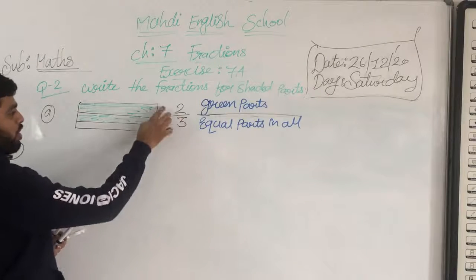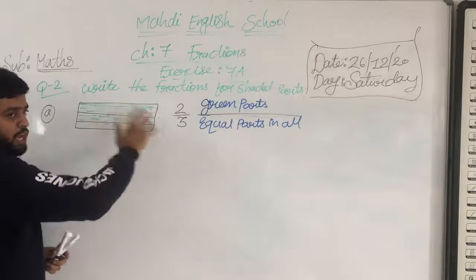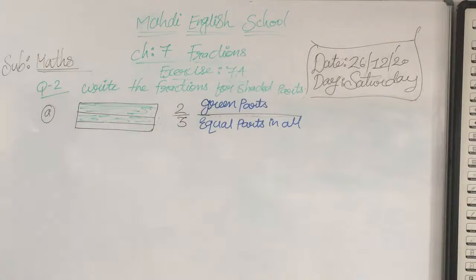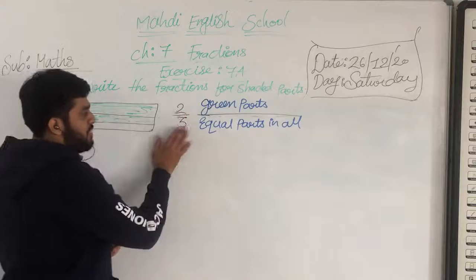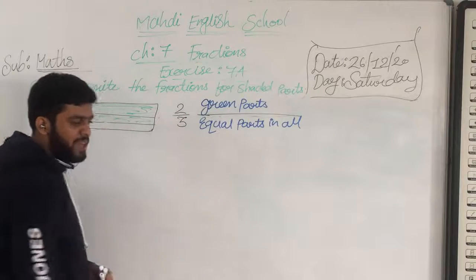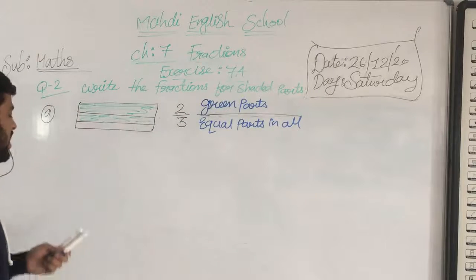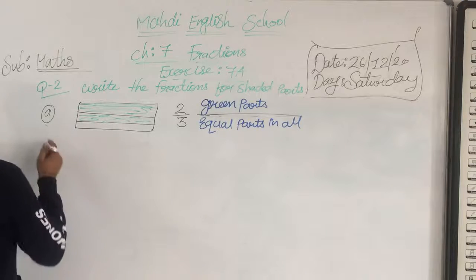See this, 1, 2, 3 is the whole part. And 2 is shaded by which color? 2 is shaded by green color. That's why, my dear students, we have mentioned 2 upon 3. What we are mentioning here? 2 upon 3. Now we will move on further to question number 2.